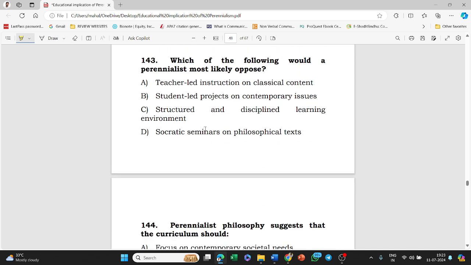Next, which of the following would a perennialist most likely oppose? Teacher-led instruction on classical text content, student-led project on contemporary issues, structured and disciplined learning environment, Socratic seminar on philosophical text. Answer of this question is student-led project on contemporary issues.